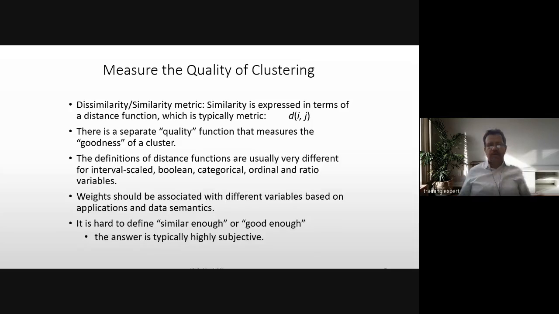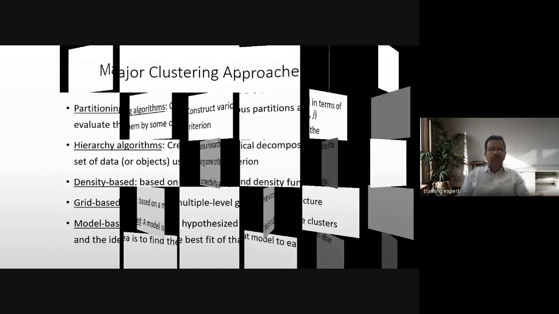The definition of distance functions is usually very different for interval scale, Boolean, categorical, ordinal or ratio variables. Weights should be associated with different variables based on application and data semantics. It is hard to define similar enough or good enough. The answer is typically highly subjective, so that can only be measured by the quality function output.